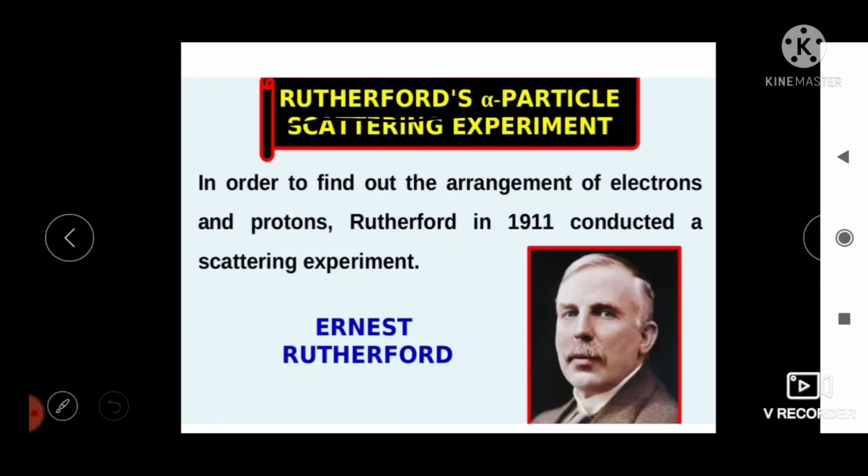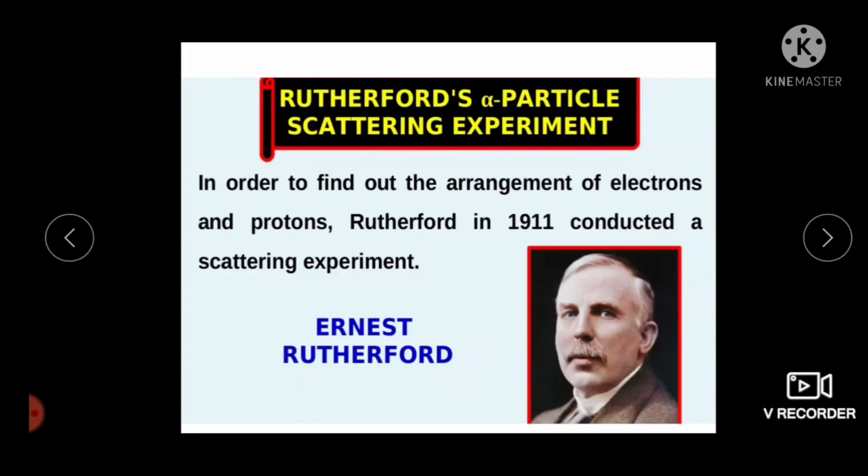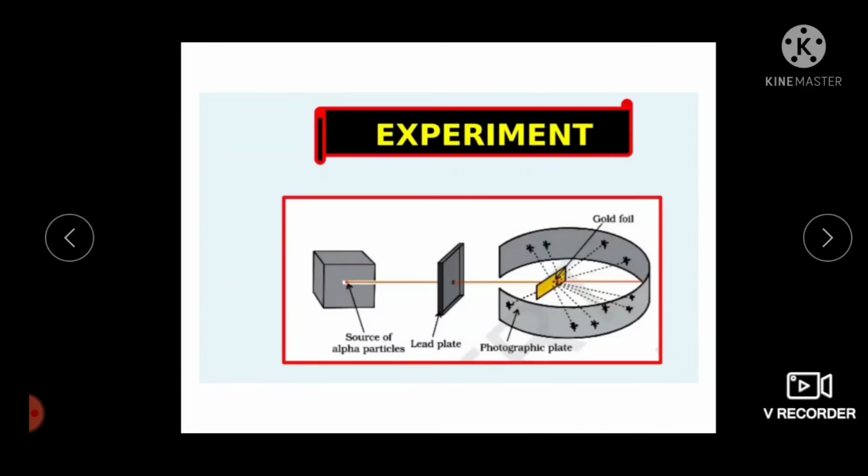Rutherford's alpha particle scattering experiment. To find out the arrangement of electrons and protons, Rutherford in 1911 conducted a scattering experiment, the Rutherford alpha scattering experiment or gold foil experiment. In this experiment, Rutherford bombarded a thin sheet of gold foil in an evacuated bulb with a beam of high energy alpha particles from a radioactive polonium source.